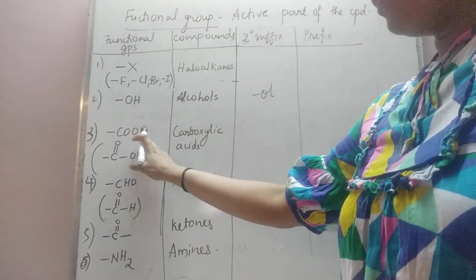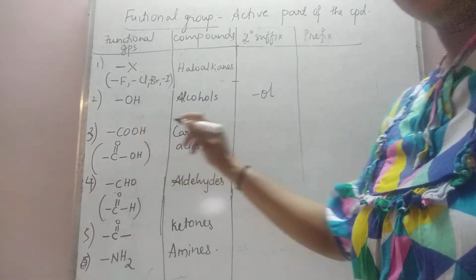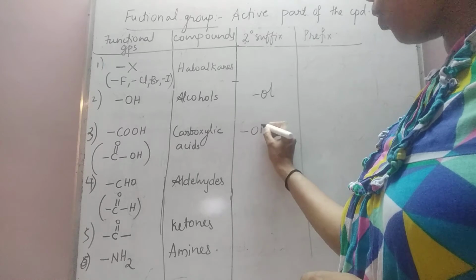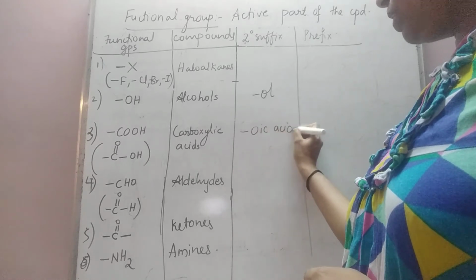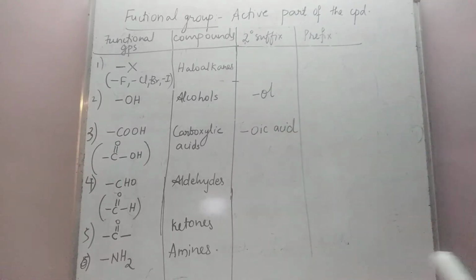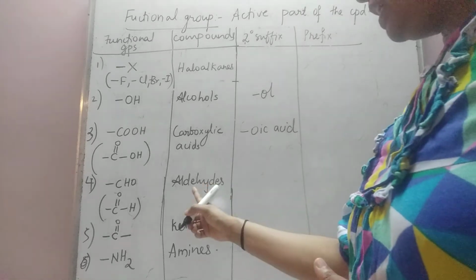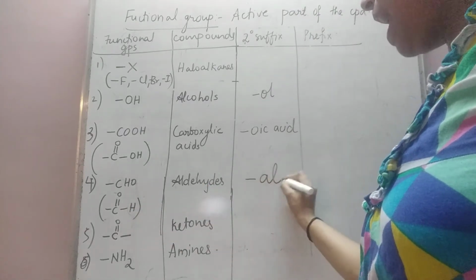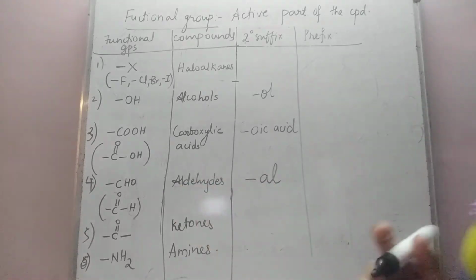If any compound contains the COOH group, then the secondary suffix used is oic acid. If a compound contains the CHO group, then the secondary suffix used is al, as in aldehyde.